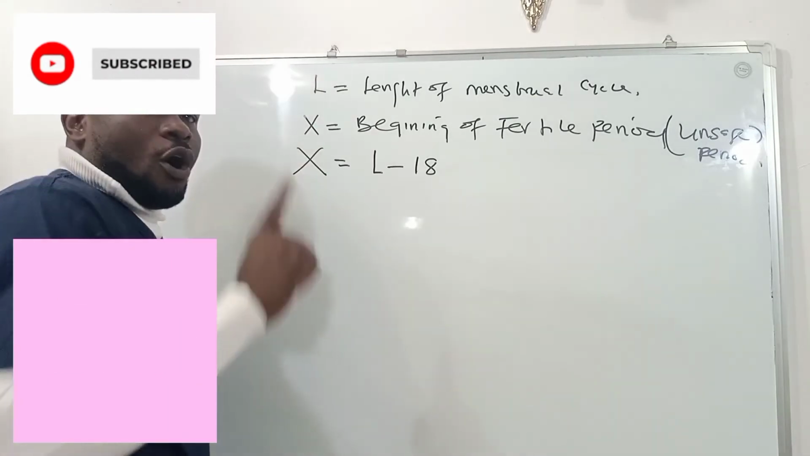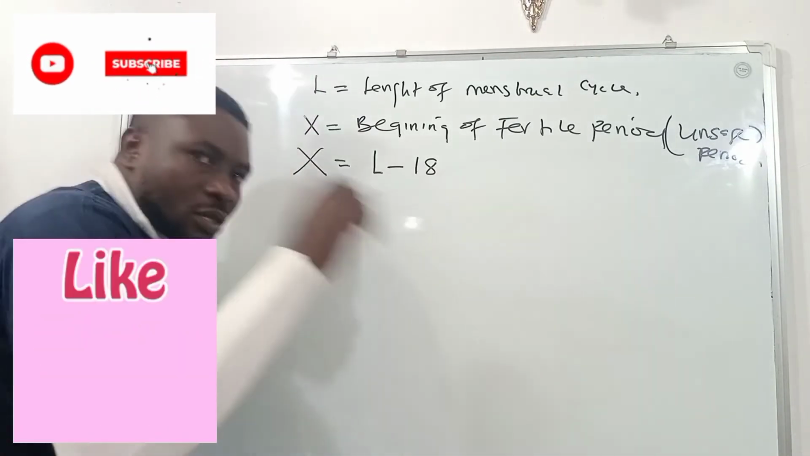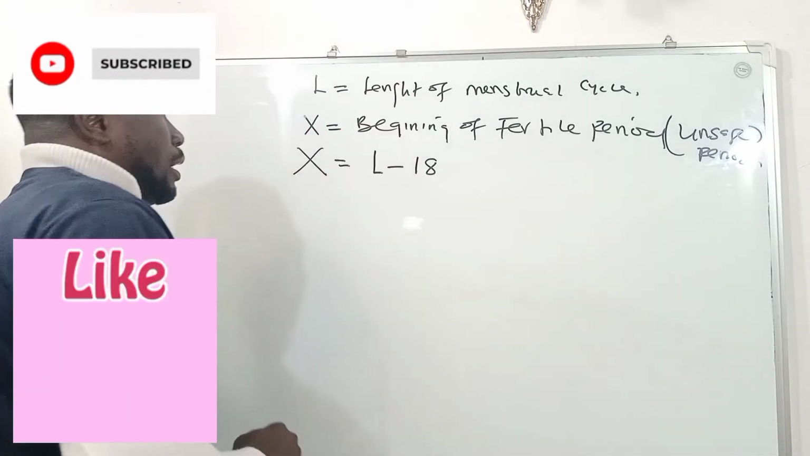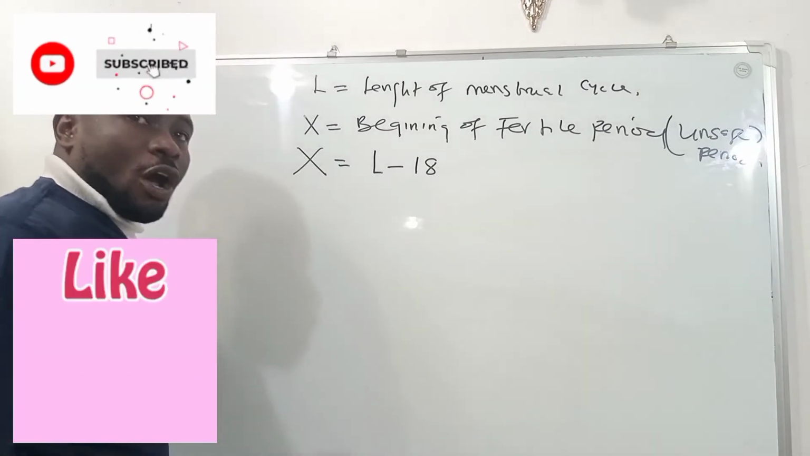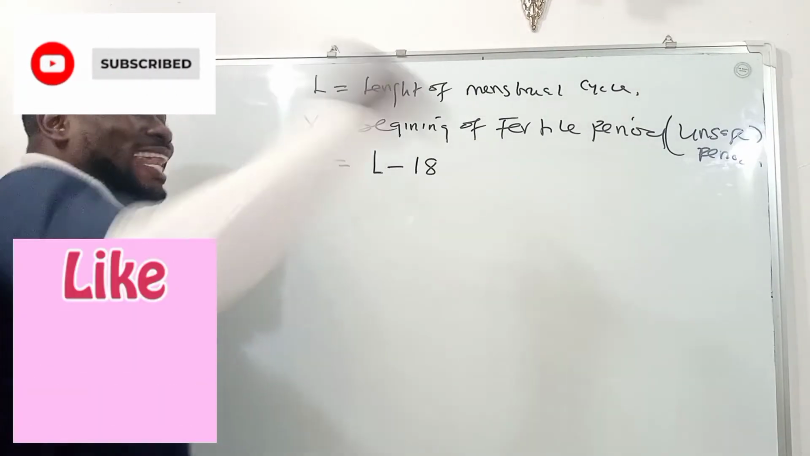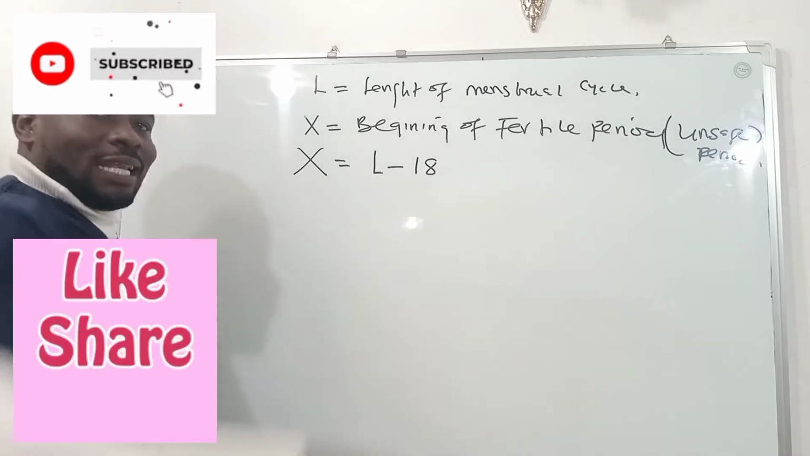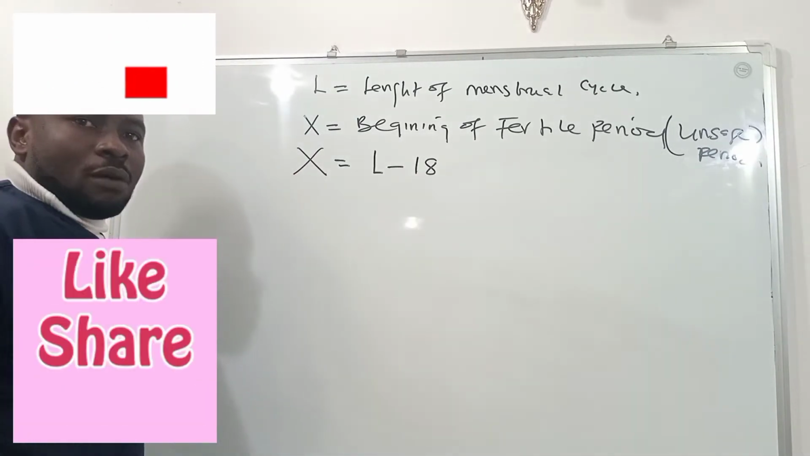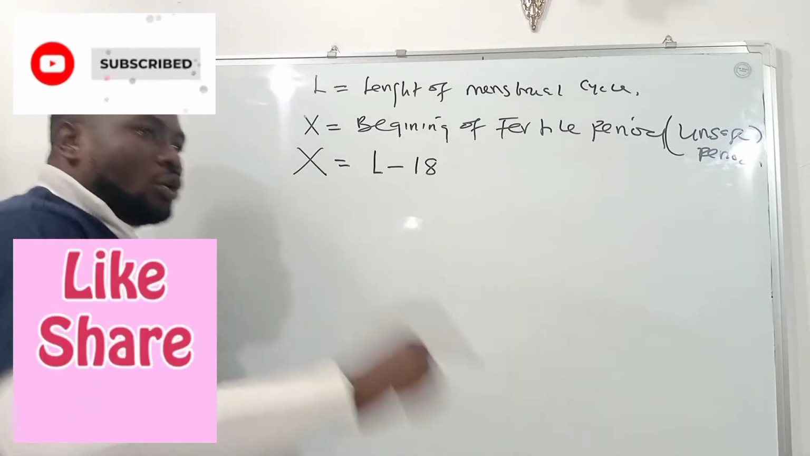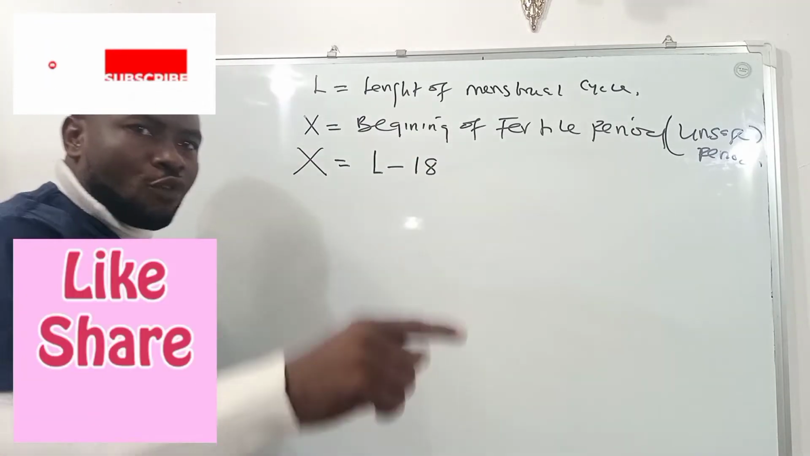The first day of the fertile period, the first day of the unsafe period. Now, when you have gotten the first day of the unsafe period, you equally need to know the last day of the unsafe period, the last day of the fertile period. But before you do that, you have to know the ovulation day. How do we know the ovulation day?